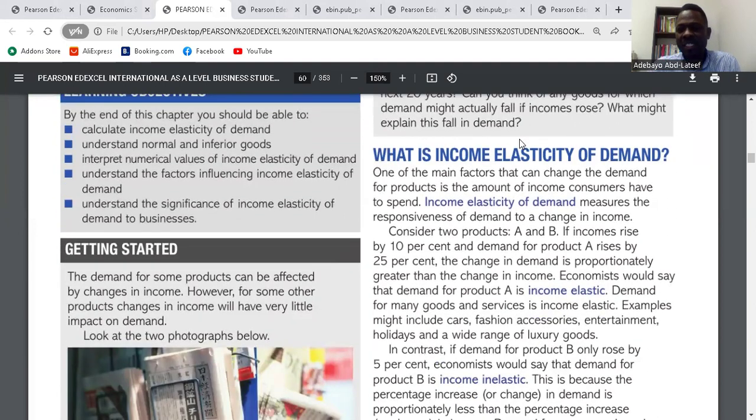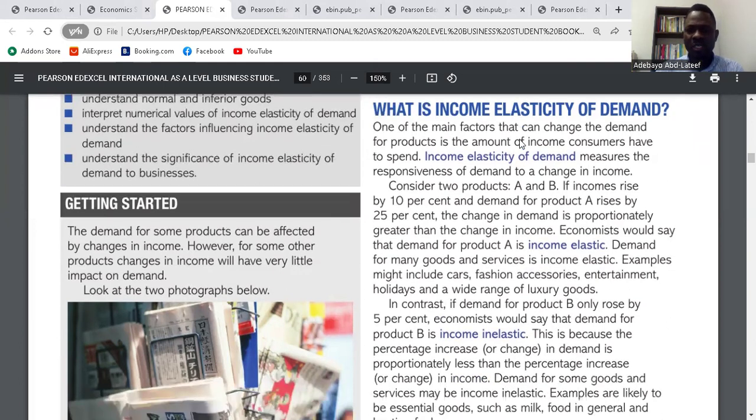One of the main factors that can change the demand for products is the amount of income consumers have to spend. So income elasticity of demand measures the responsiveness of demand to a change in income. So income elasticity of demand is the degree of responsiveness of the quantity demanded of a product as a result of a change in the level of income.